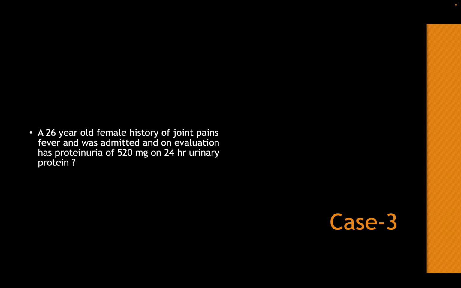A 26-year-old female with a history of joint pains and fever was admitted, and on evaluation has proteinuria of 420 milligrams on 24-hour urinary protein. So this patient has fever and joint pain. So she has some CTD history, some autoimmune condition, especially with fever and joint pains. We also think some viral pathology is a possibility. Always think of viral if it is an acute condition. If she is having fever and joint pain for the long term, like more than 6 weeks, the chronically